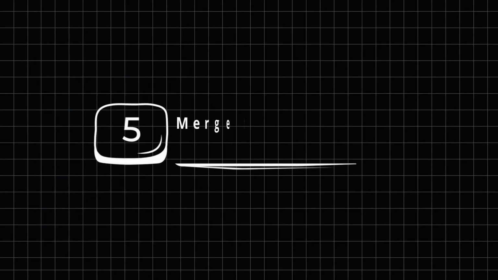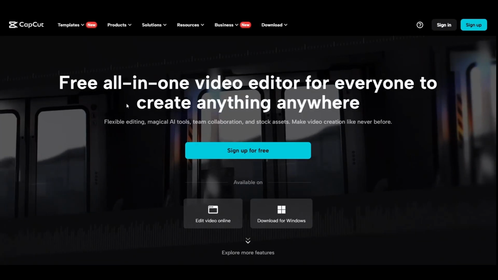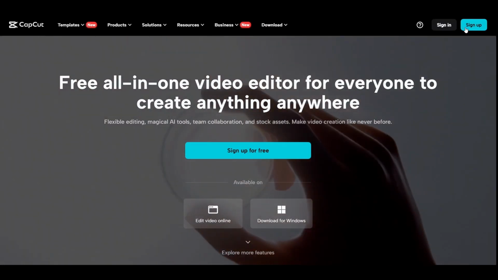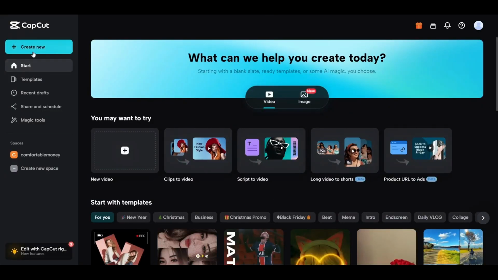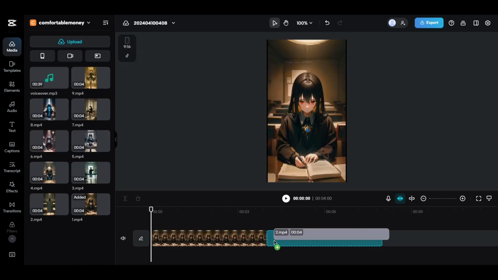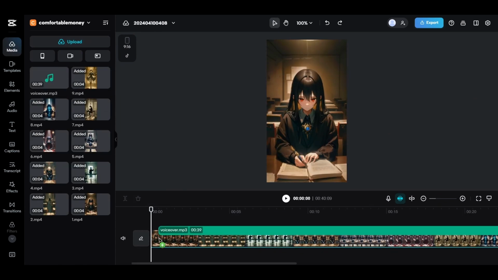Step 5. Merge the voiceover with the videos. We prefer using Capcut to do this step as it is easy to use and convenient, especially for beginners. Go to Capcut website and create an account. After that, you will see this interface. Choose this size to match the size we want. Now upload the videos and the voiceover. Then put the videos next to each other in the timeline and put the voiceover below the videos.